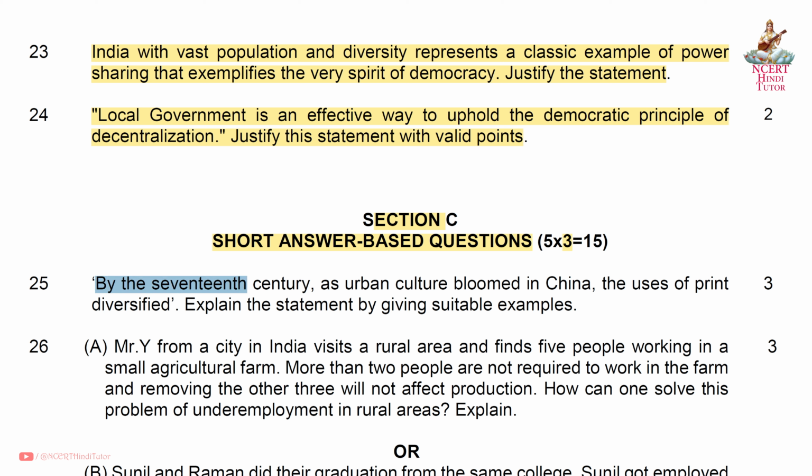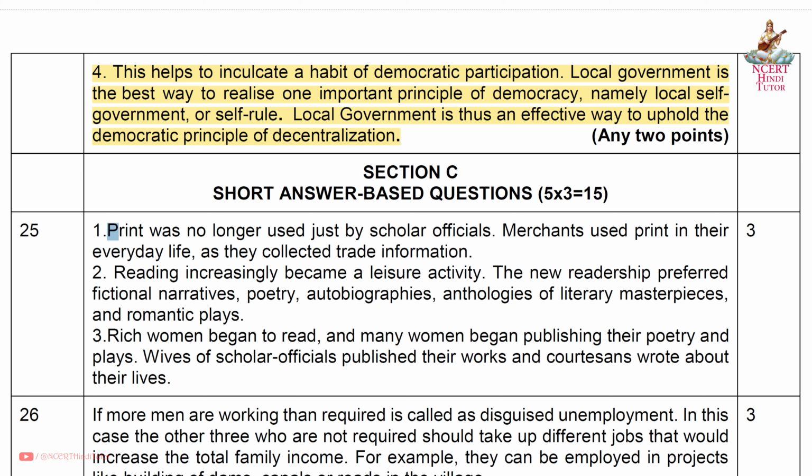Question 25. By the 17th century, as urban culture bloomed in China, the uses of print diversified. Explain the statement by giving suitable examples. First, print was no longer used just by scholar officials. Merchants used print in their everyday life as they collected trade information.